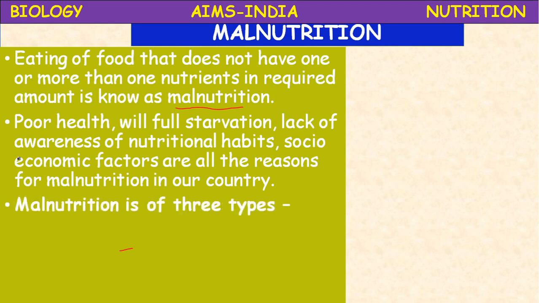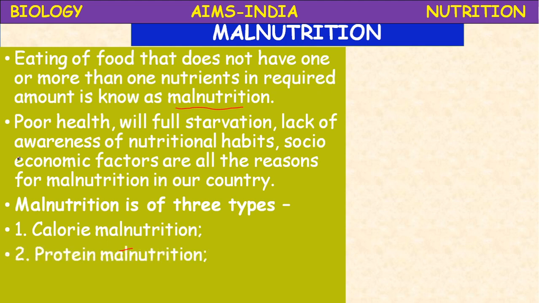Malnutrition is of 3 types. What are the different types of malnutrition? Number 1, calorie malnutrition. Calorie malnutrition means due to deficiency of carbohydrates and fats. Protein malnutrition, deficiency of proteins.